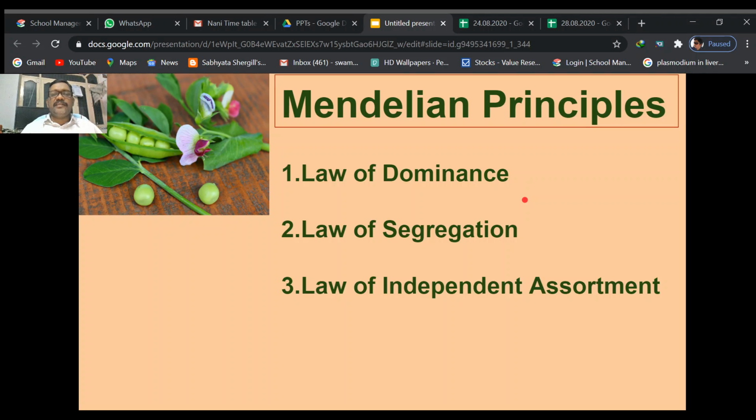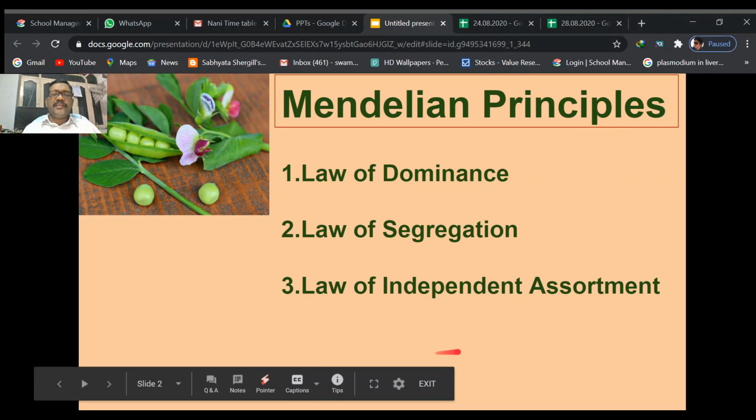The law of segregation means that during gamete formation in sexually reproducing organisms, the two alleles present on the two chromosomes at the same locus enter into the gametes separately. That is segregation. Segregation is nothing but separation, so allele separation is the law of segregation. And from dihybrid hybridization, he proved the law of independent assortment.